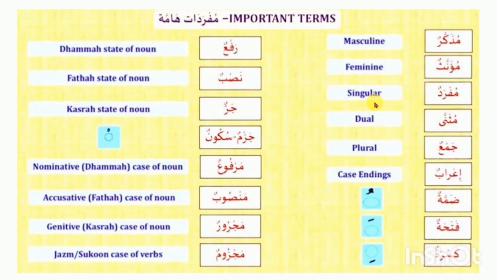Singular mufrad, dual muthanna, and third is jam'. This is very important. This slide is very important for understanding Arabic grammar. I request you to read this term at least 10 times, otherwise it is not possible to understand Arabic grammar. Okay.